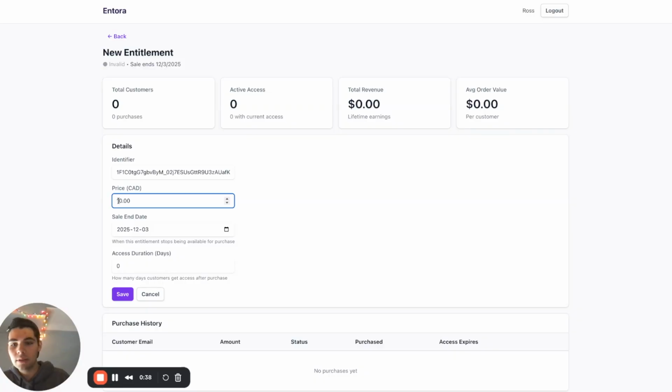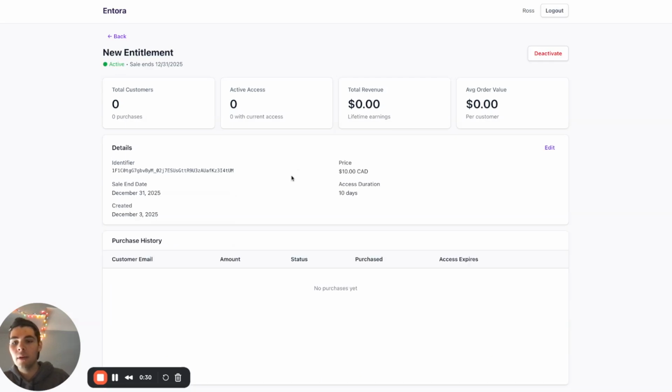Let's make it say like $10. We're going to sell 10 days of access, and let's put the date somewhere in the future. So I can save all that. And then you can see it becomes active because I've properly defined the entitlement with a name, price, and identifier, and I can edit this over time.